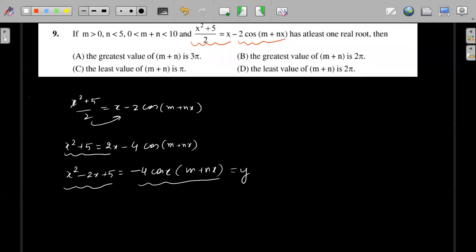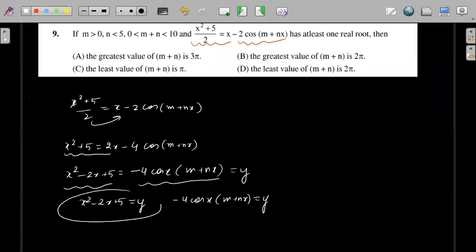For some value of y, they both are equal. Then I will see what this is and what this is. So x square minus 2x plus 5 equals y, and minus 4 cos of m plus nx equals y, right? First I will look at the quadratic expression x square minus 2x plus 5 equals y. This has imaginary roots.